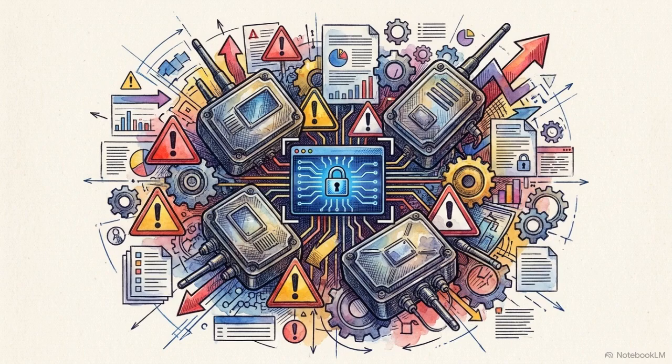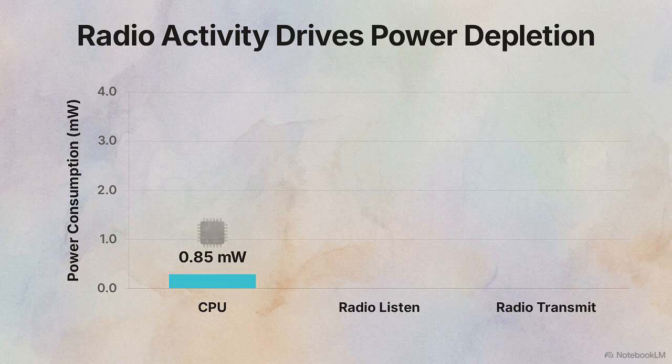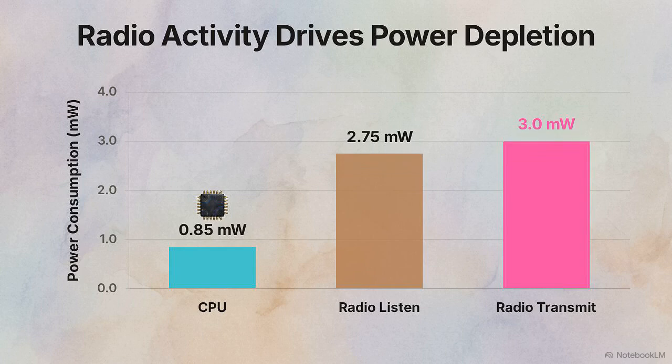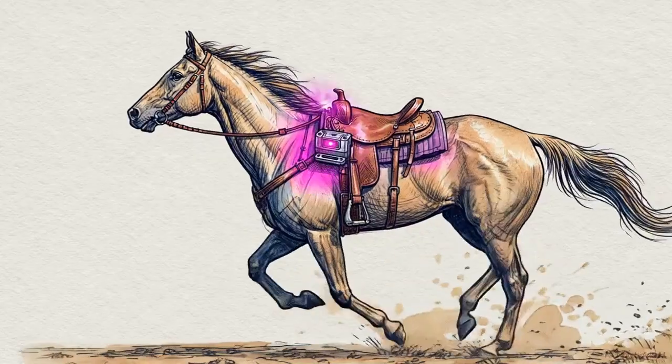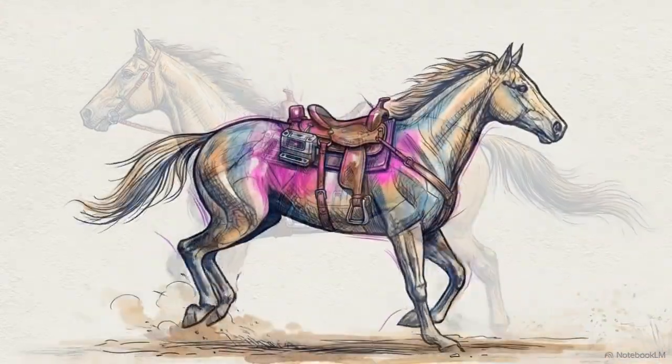These charts track the power consumption of our network nodes, mapping the percentage of time spent on active radio functions and their precise power draw in milliwatts. All of this network friction culminates in a physical hardware limitation. A sensor's battery life is dictated almost entirely by its routing efficiency. The baseline CPU and passive memory states consume less than 1 milliwatt of power. By contrast, the active radio functions, listening for incoming signals and transmitting packets, draw roughly 3 times that amount. Because mobile nodes must stay in these active radio states longer to hunt for parents and retransmit failed packets, they deplete their limited energy reserves much faster than stationary sensors.